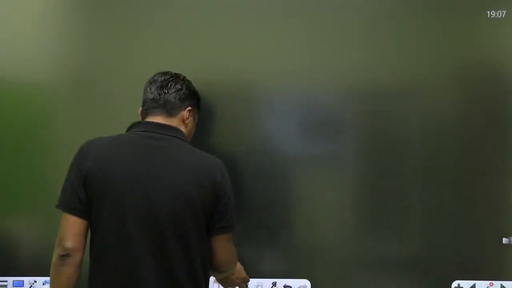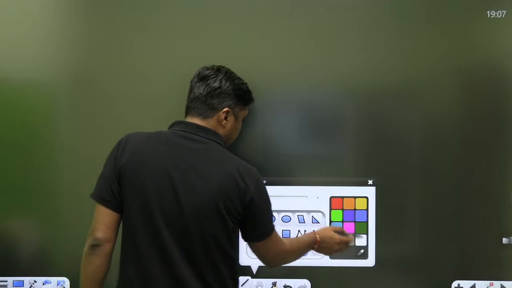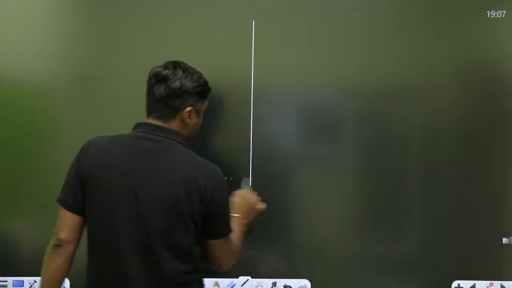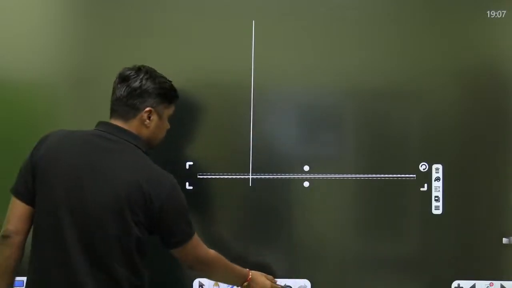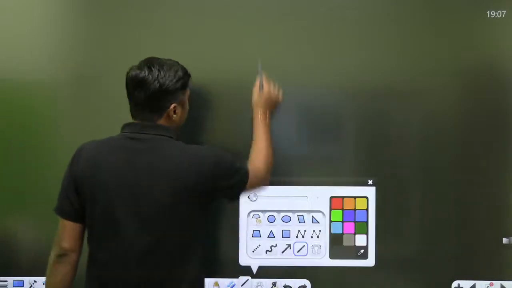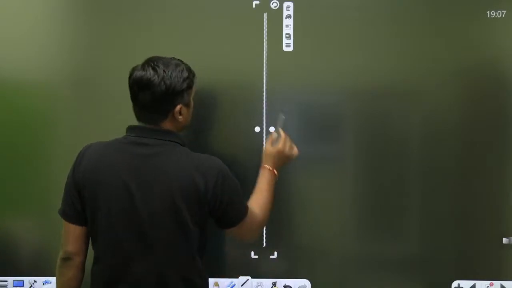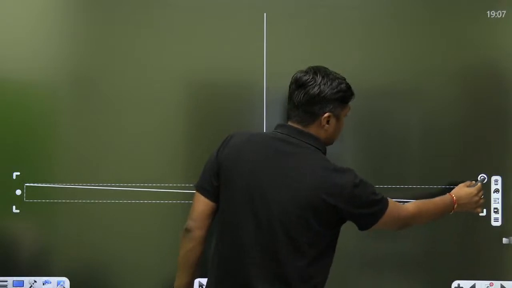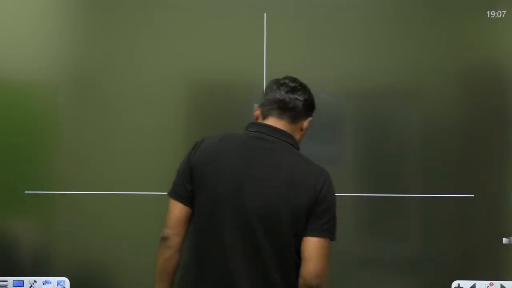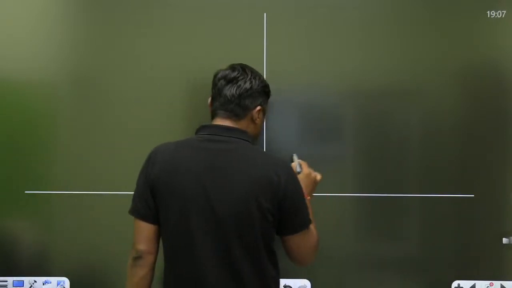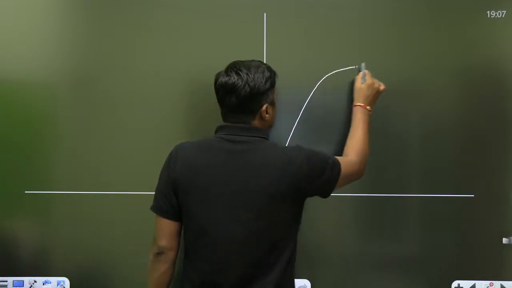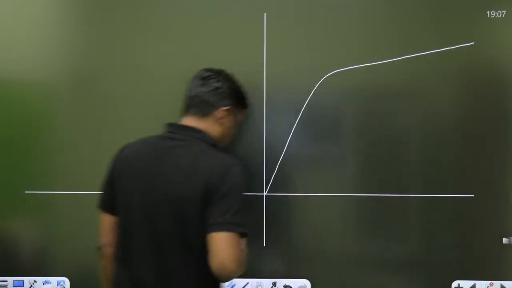Let us go through the characteristics of the MOSFET. This is the characteristics, in saturation region for example, and this is the early effect.